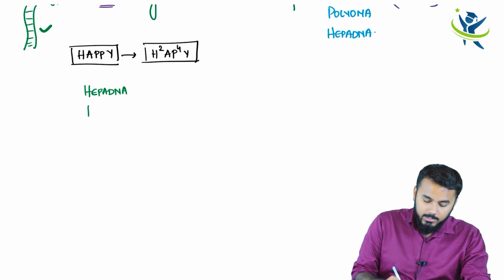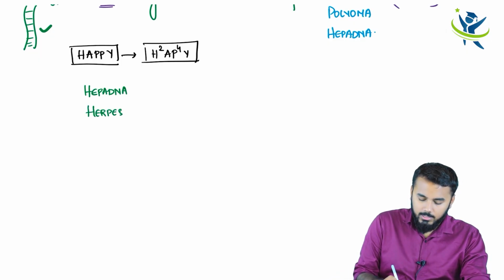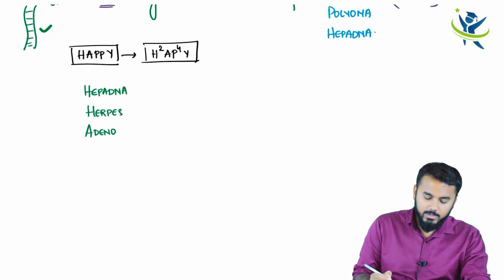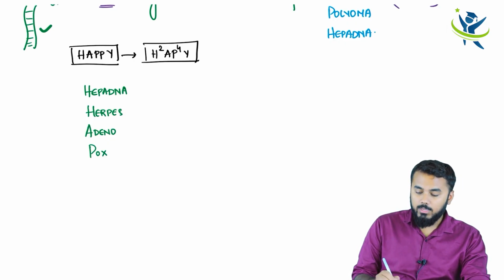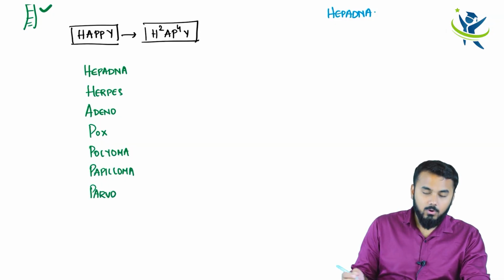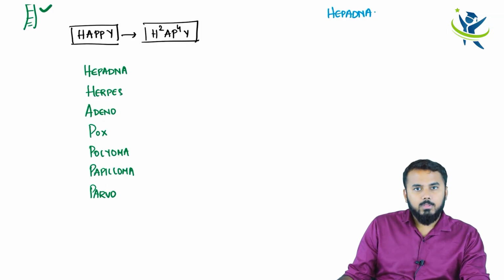Now another thing is herpes. Another important thing is herpes. And next we have got adeno. You know the adenoviruses, right, which mainly affects the glands. And next we have got the pox virus, right, and 3 more P's. What are the 3 more P's? Yeah, 3 more P's I have told you here. Papilloma and polyoma, isn't it? Can we add here? Polyoma as well as papilloma. And next we have got the parvoviruses, which have got a single stranded DNA, right? So these are some of the DNA viruses.